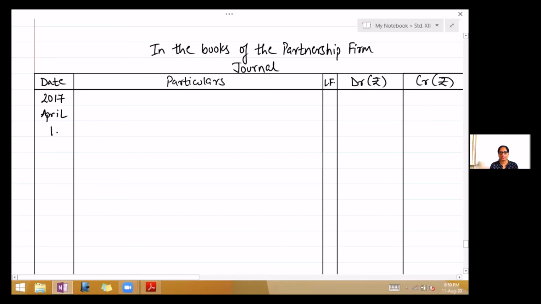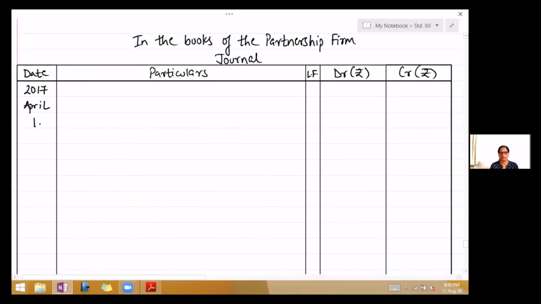Now, when you are writing the journal entries, always begin with the balance sheet which is given. On the liabilities side, we have sundry creditors, the capital of the 2 partners, general reserve. Now, general reserve we distribute to the partners. Bringing down balances, we don't write entries. So first entry is for general reserve. So write general reserve account debit 20,000.